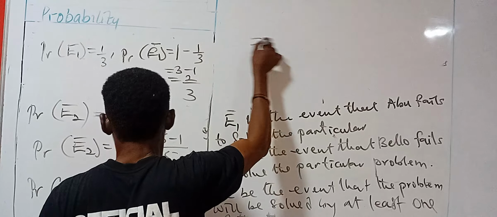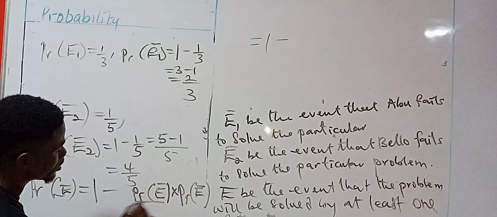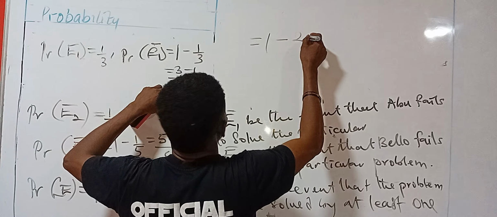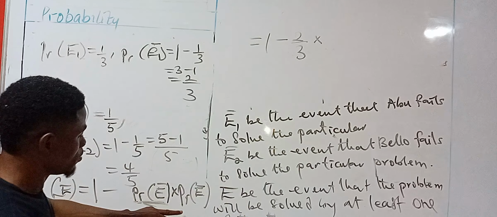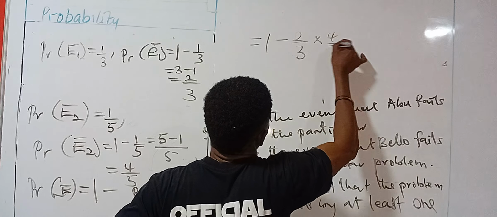So we have 1 minus the probability of when Abu cannot solve the problem, which is 2 over 3, times the probability of when Bello cannot solve the problem, which is 4 over 5.